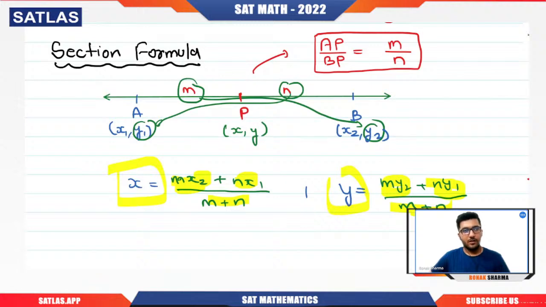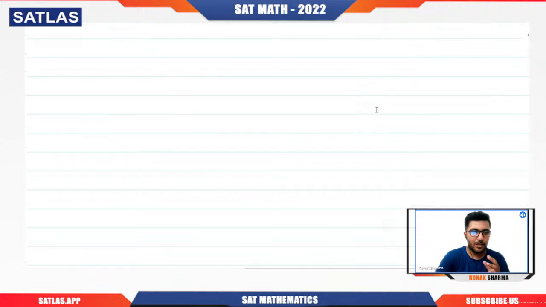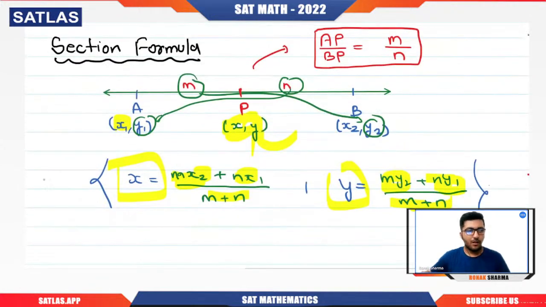Basically you need to understand that they are not always going to ask you for the value of x and y. They can give you this value, or they can ask you for, let's say, the value of x1 or y2. So we should be ready for any scenario. If you're clear with this formula, I don't see anything that is going to create a problem for you. But the question with high chances of coming in the examination will be based on the midpoint formula. So let us quickly understand what we mean by the midpoint formula.